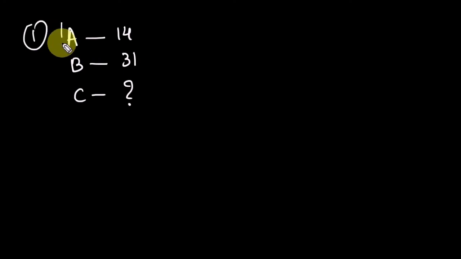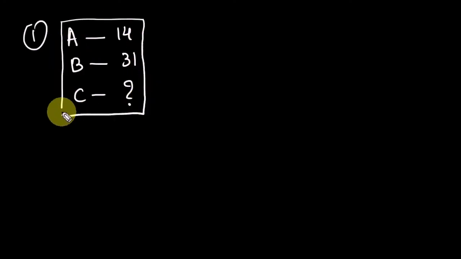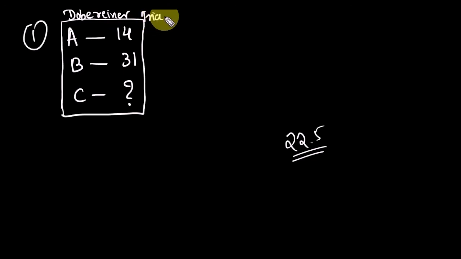This is the Dobereiner triad. These elements are arranged in the form of a triad, in increasing order of atomic mass. So find the atomic mass of C.